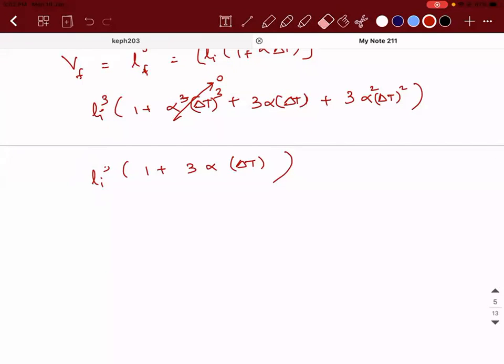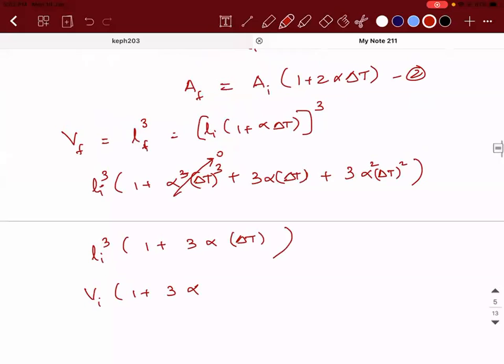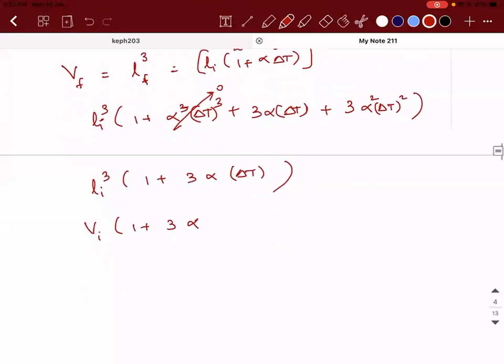But what is Li cube? Sir, won't it be 3 alpha square delta t and then 3 alpha delta t square? No, this is A, this is B. For A cube plus B cube, got it? Yes, sir. So 3 alpha delta t. This is going to be equation number 3.